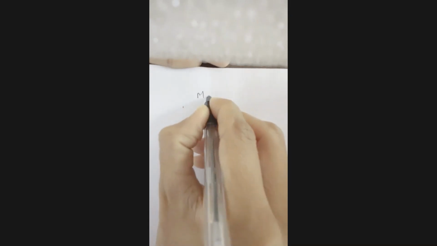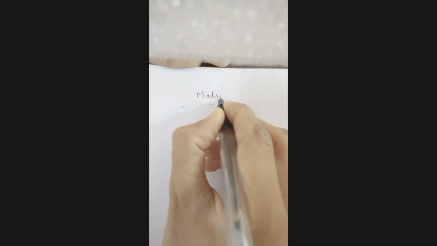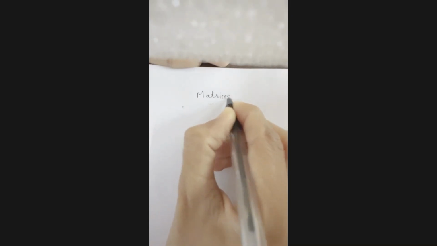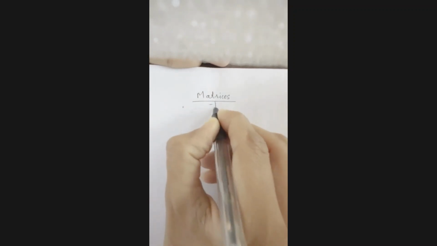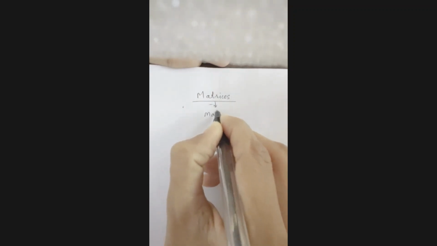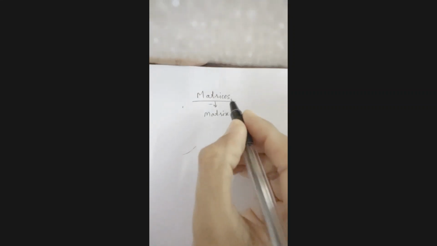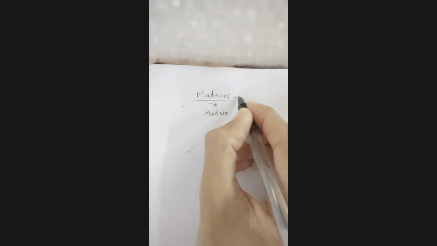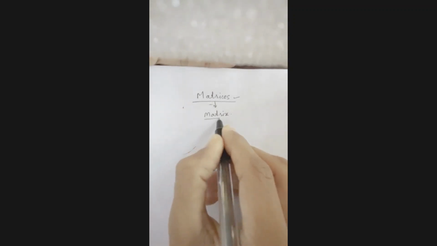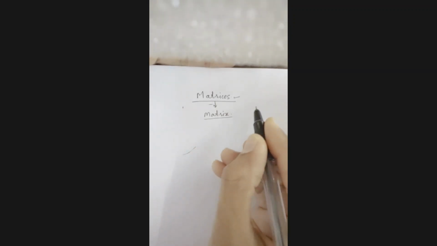Good morning, friends. Today we are going to learn about matrices. So this is a plural form. In singular form, it is called matrix. So if we are talking about one, we will say matrix. For more than one, we say matrices. So first of all, let me just explain what this matrices or matrix is.